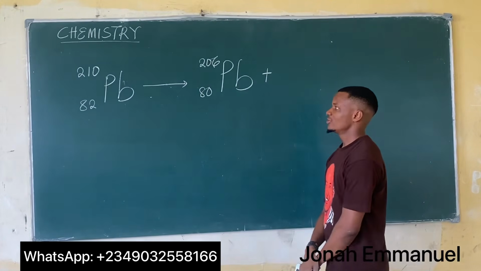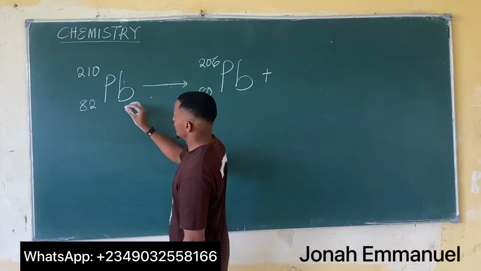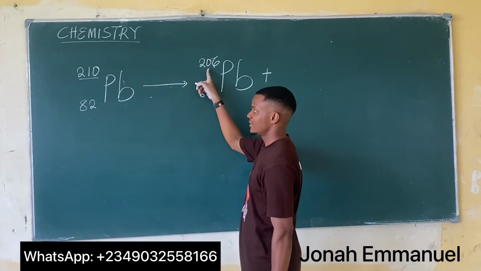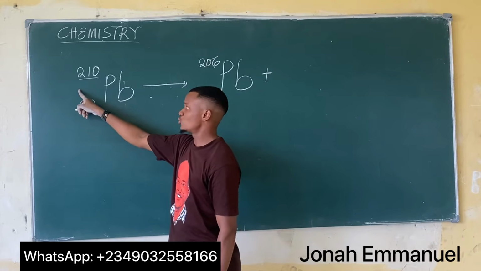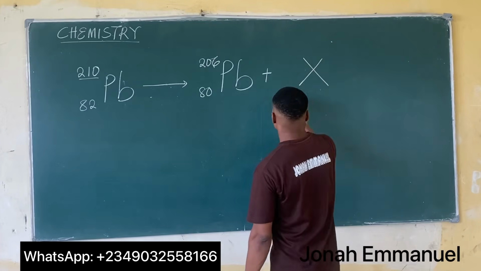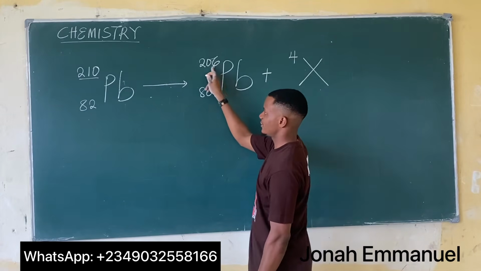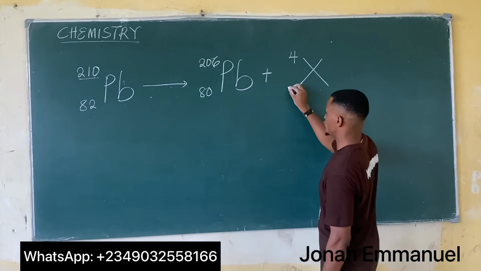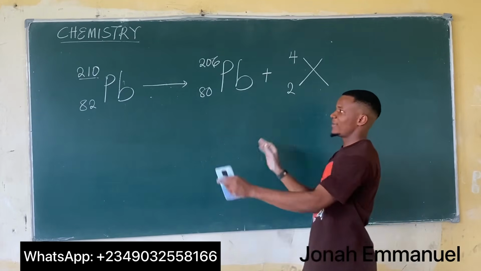When it comes to emission, we know about alpha decay and beta decay. If I look at this, the difference here is that my mass number has been reduced from 210 to 206. That means this one was got by subtracting 4 from here. So 210 minus 4 gives us 206. So it has to be a particle such that here has to be 4, because 4 plus 206 gives you 210. Also, I'm having 80 here, I'm having 82. So here has to be 2, such that 2 plus 80 gives you 82. So that this becomes a balanced equation.